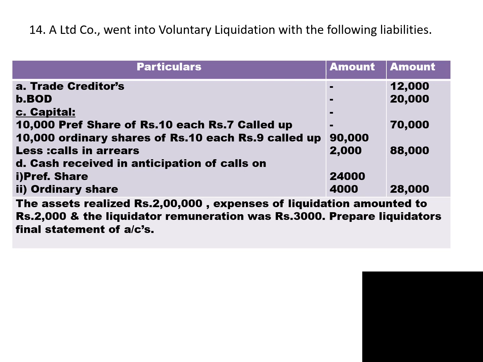Of 28,000, 24,000 is calls in advance for preference share and 4,000 is calls in advance for equity share. As explained before, ordinary share is also called equity share. So preference share calls in advance is 24,000. Ordinary share calls in advance is 4,000.